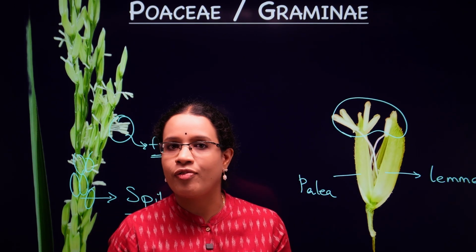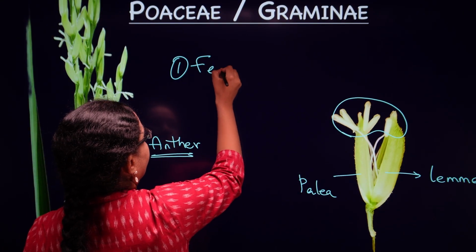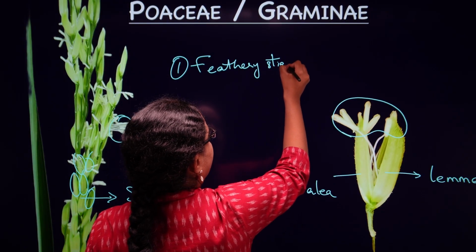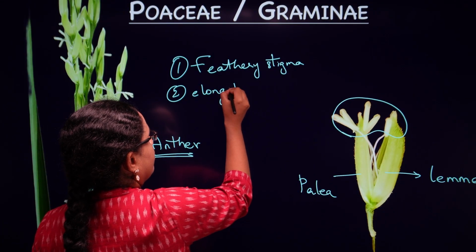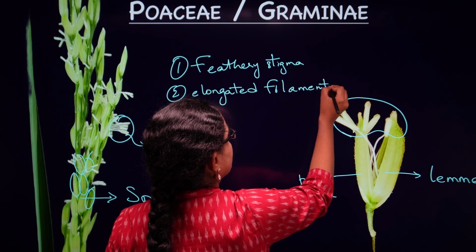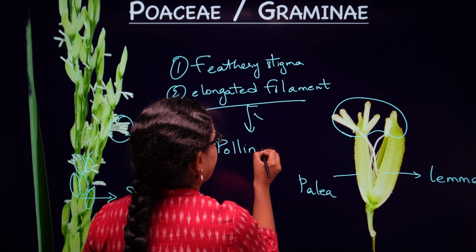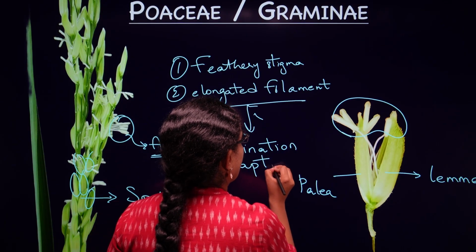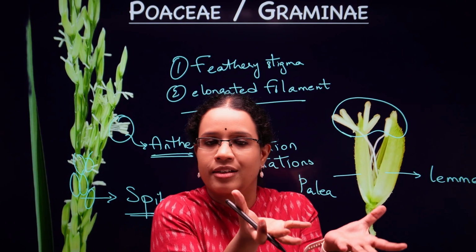Now, why are we finding this? You're seeing that both the feathery stigma and the elongated filaments are going to be the adaptations of pollination. Now, how is this exactly happening? You are seeing that these anthers are hanging outside the floret, isn't it?